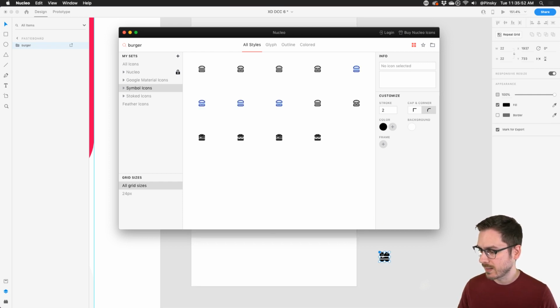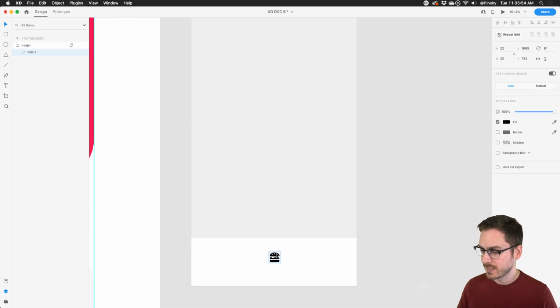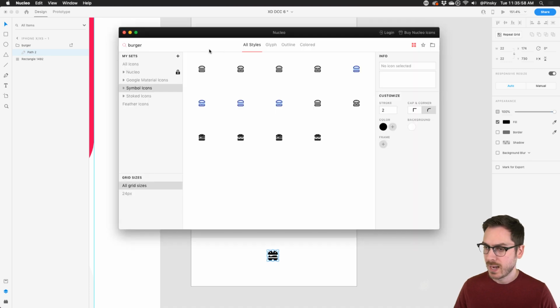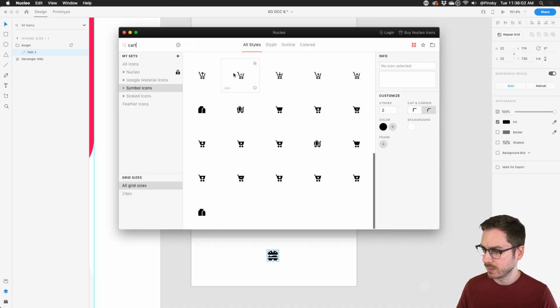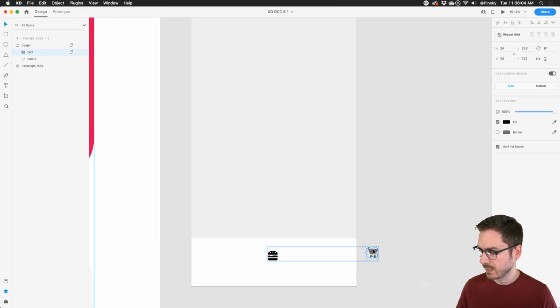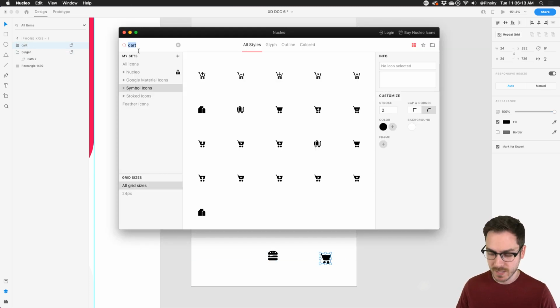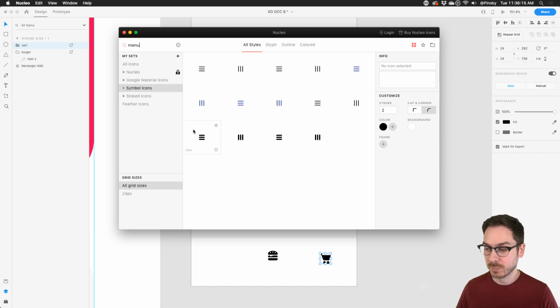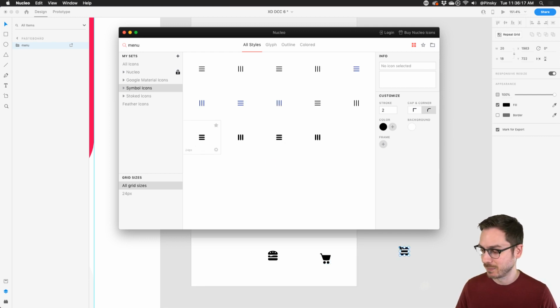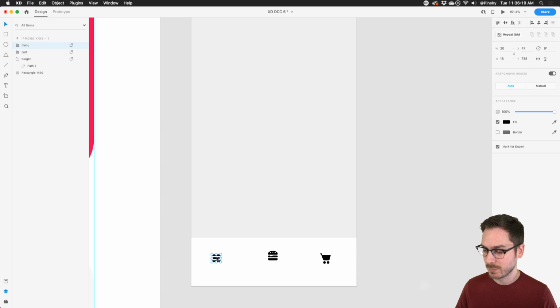I'm just simply going to drag that in here. You might want to place that straight in the middle of this artboard and the navigation bar at the bottom. And then maybe over to the right, I'll just have like a little bit of a shopping cart possibly. We'll go for this one. That looks pretty good. I'm going to make sure to move it outside of the burger group. And then maybe over to the left, we'll just have a menu icon. Of course, I can probably create a menu icon myself, but I'm lazy, so I'm just going to drag one here.